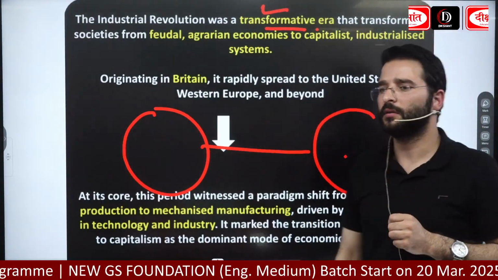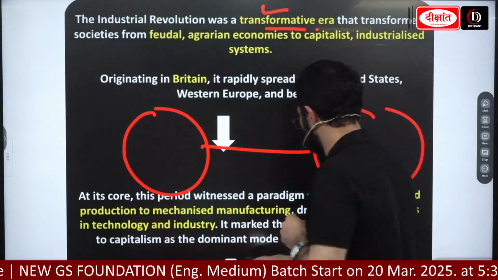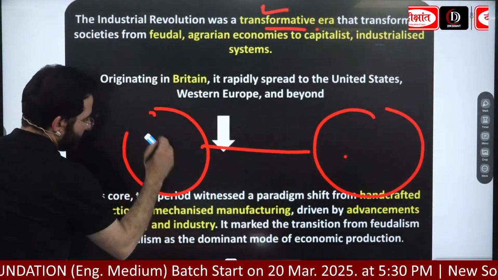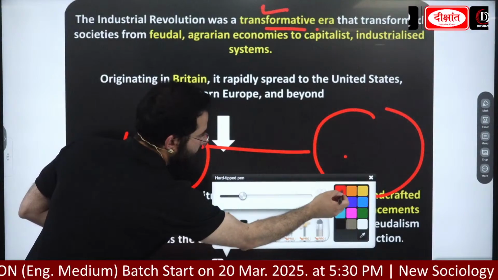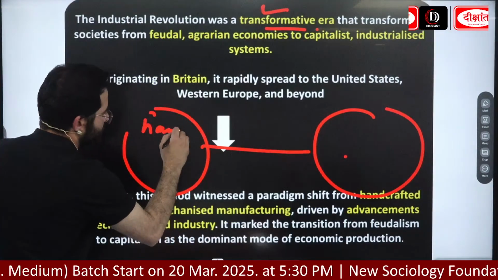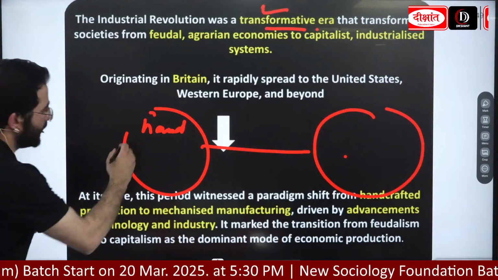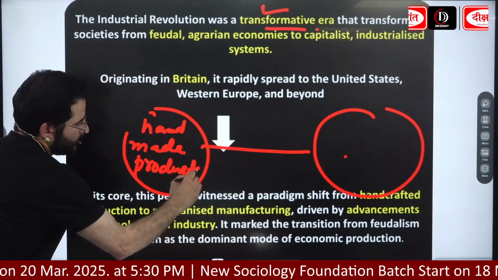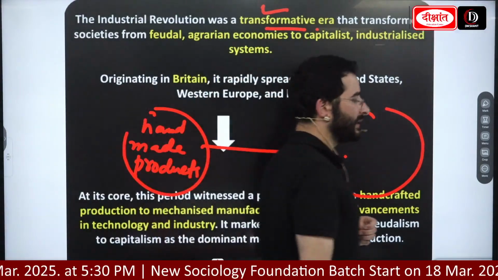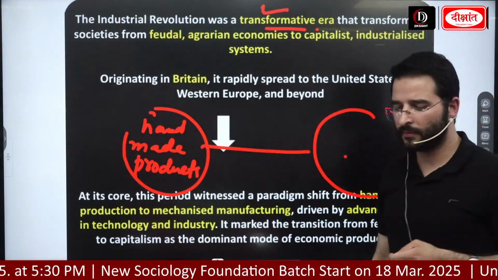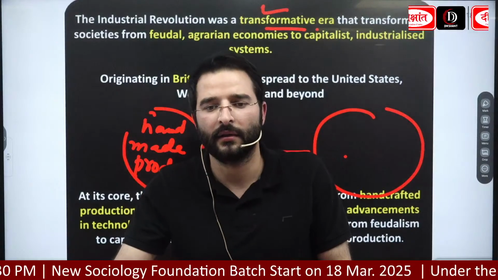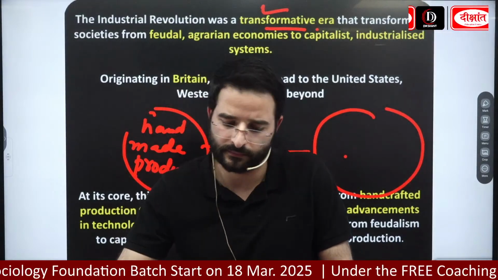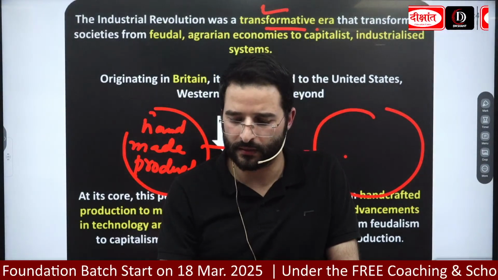Industrial revolution refers to the shift from handmade products to large scale machine production. Shift from handmade products to large scale machine production.